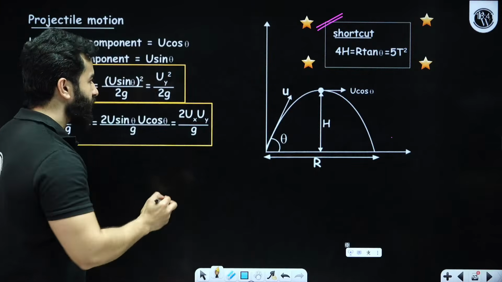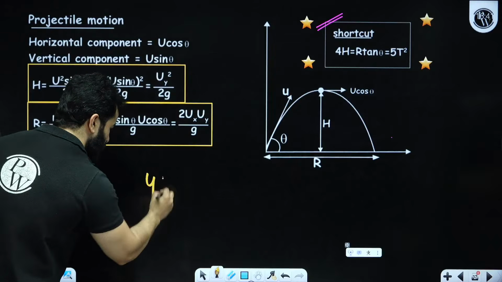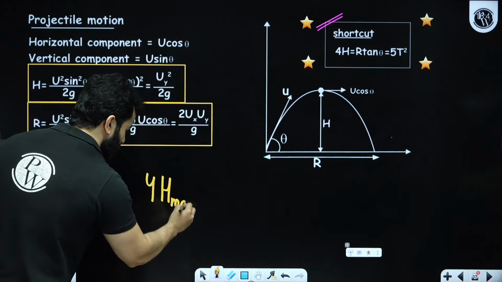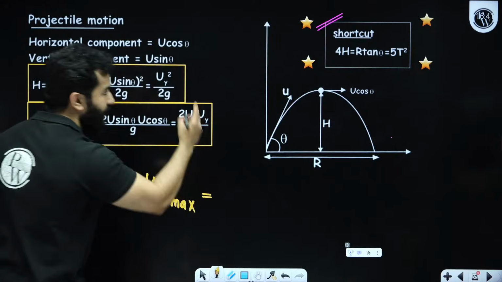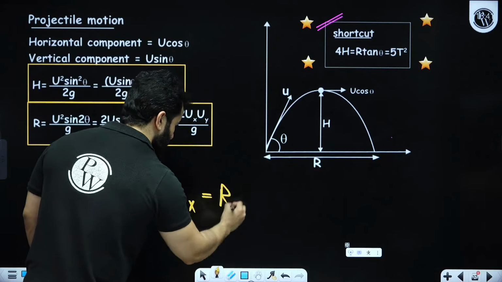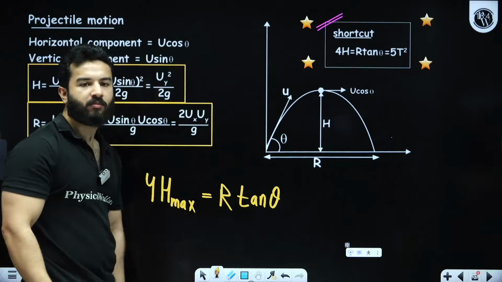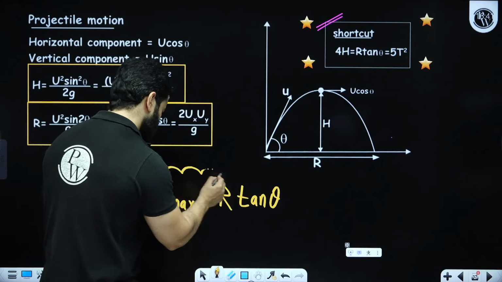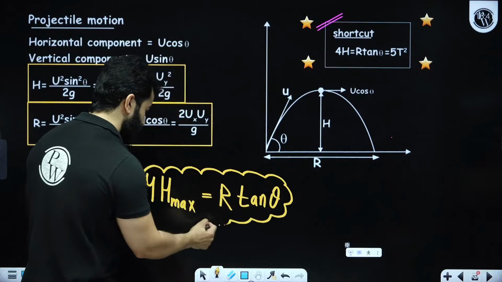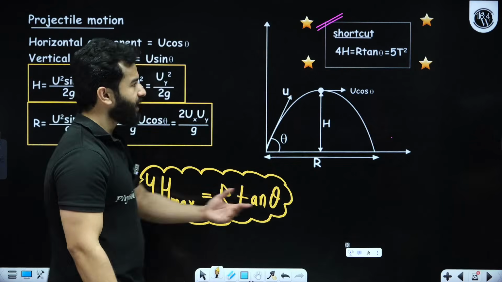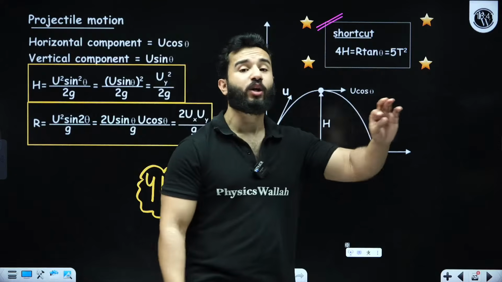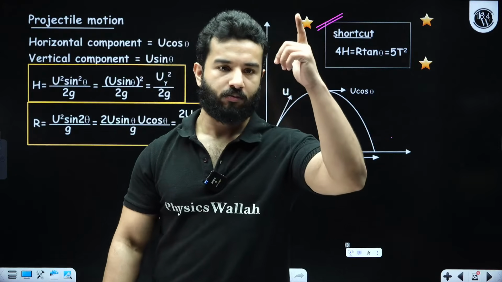The relation is 4 times maximum height is equal to range multiplied by tan theta, where theta is the angle of projection. This is very important. Also, another relation is that these two are also equal to 5t square.